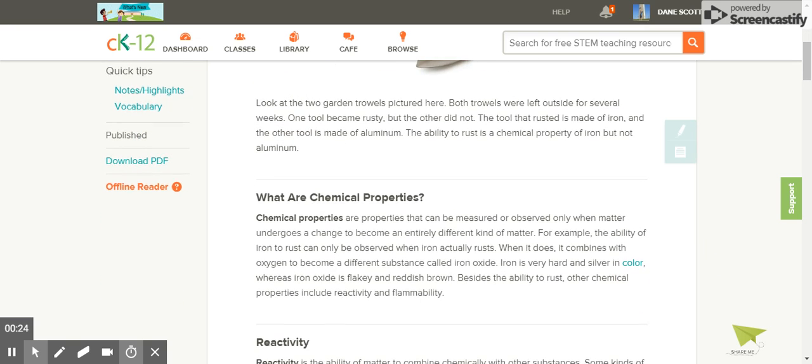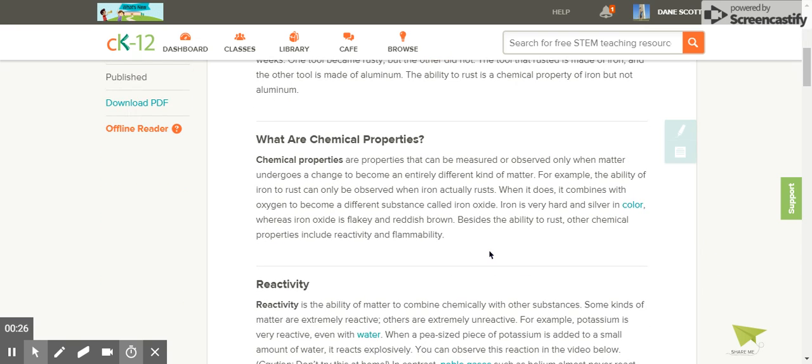What are chemical properties? Chemical properties are properties that can be measured or observed only when matter undergoes a change to become an entirely different kind of matter. For example, the ability of iron to rust can only be observed when iron actually rusts. When it does, it combines with oxygen to become a different substance called iron oxide. Iron is very hard and silver in color, whereas iron oxide is flaky and reddish brown.